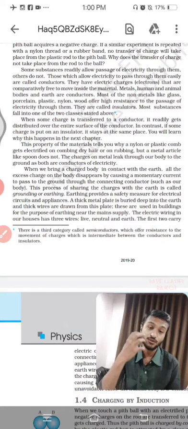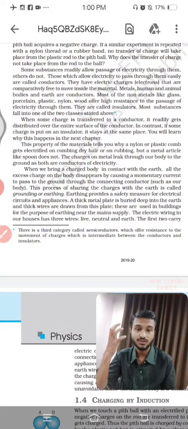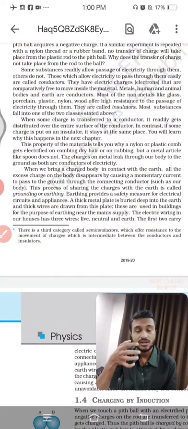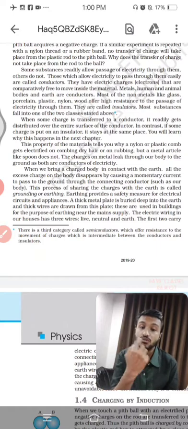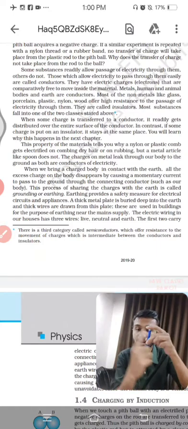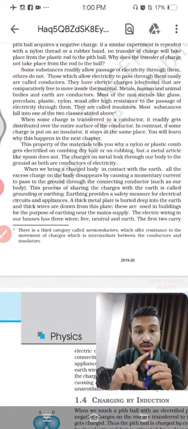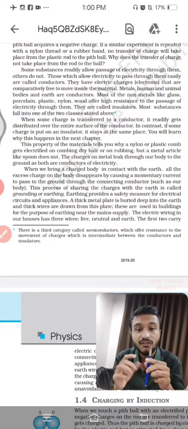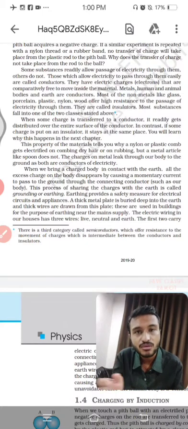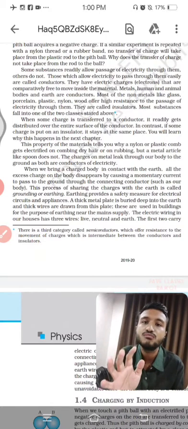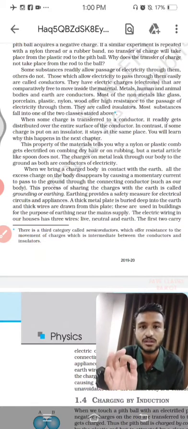That's why, if you remember perfectly in our last video lecture, we considered that the rubber was there around the aluminium or around the metal rod. Why has the rubber been used? Because rubber is an insulating material. It is an insulator.